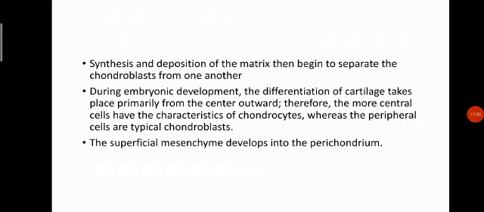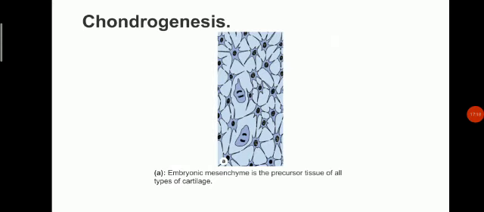During embryonic development, the differentiation of cartilage takes place primarily from the center outward. Therefore, the more central cells have the characteristic of chondrocytes, whereas the peripheral cells are typical chondroblasts. The superficial mesenchyme develops into the perichondrium. This diagram shows the process of chondrogenesis. In the first step, embryonic mesenchyme is the precursor tissue. These are the mesenchymal cells of all types of cartilage. These are the chondroblast formation.